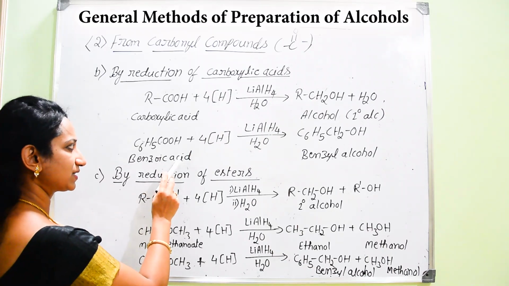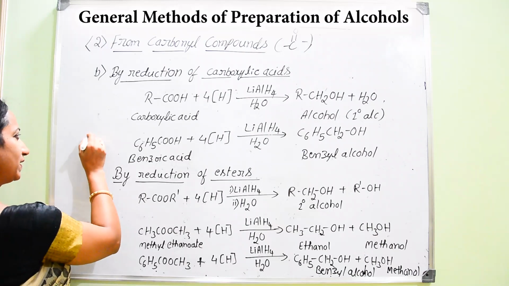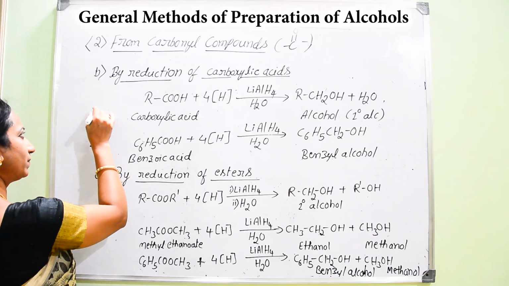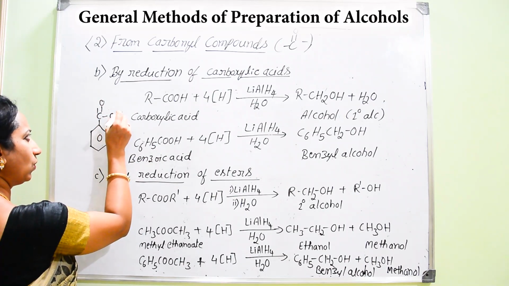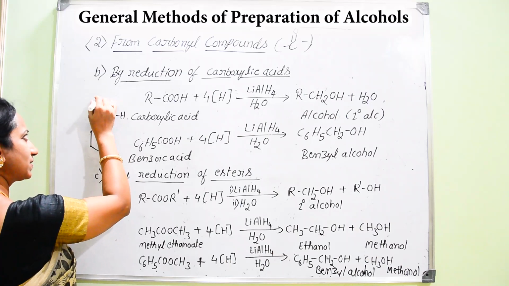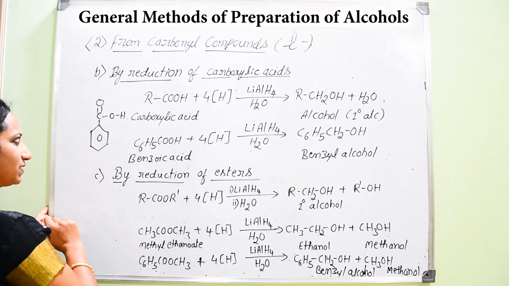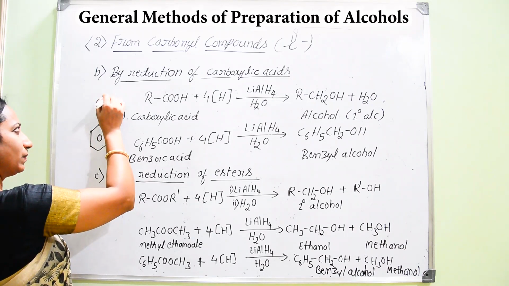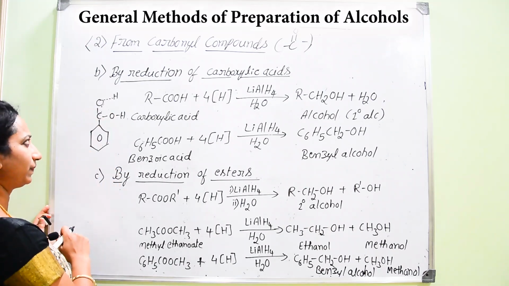When benzoic acid is subjected to reduction, we can take this benzene ring. To the benzene ring there is attachment of a carboxyl group, C double bond O, then OH. Here there is a possibility for the breakage of one bond between carbon and oxygen, so that it becomes a single bond and that bond will be utilized for the formation of a bond with another hydrogen atom.